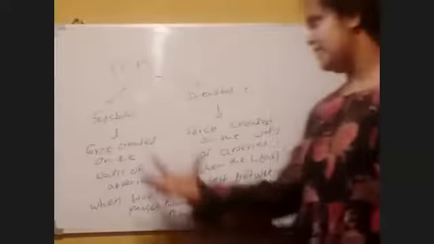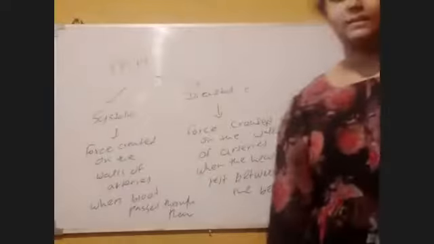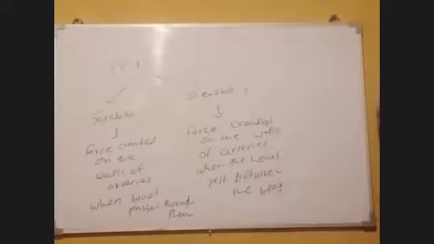Systolic blood pressure is when the contractions are taking place, the force exerted on the walls of the arteries is called systolic pressure.